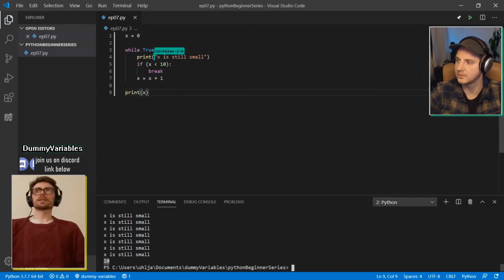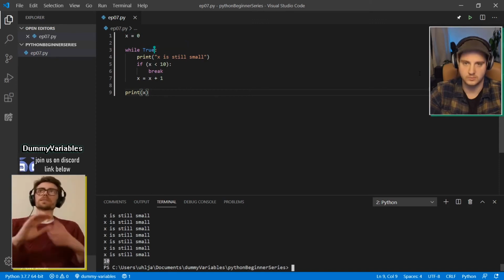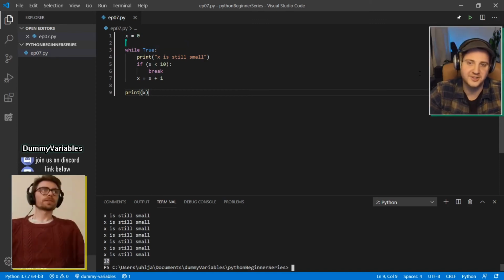So what's happening here? Maybe you can talk us through, Jacob. While true is basically an infinite loop. When we get into it, it's going to print that x is still small the first time anyway. Then we enter an if statement, and here it evaluates whether x is still smaller than 10.